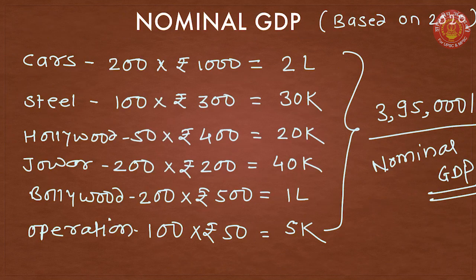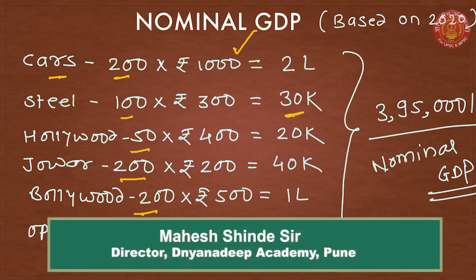Now see, we want to calculate nominal GDP. So what I said, while counting nominal GDP, the prices of current year are taken into account. For example, we are taking the goods and services produced in 2020. Now let us say cars produced are 200, steel 100, Hollywood 50, jowar 200, Bollywood 200, operations 100. But in 2020, that is in current year, prices are much higher. Like every car costs 1000 rupees. So 200 cars will cost 2 lakh rupees. Steel costs 300 rupees per kg. So we have produced 30,000 rupees of steel.